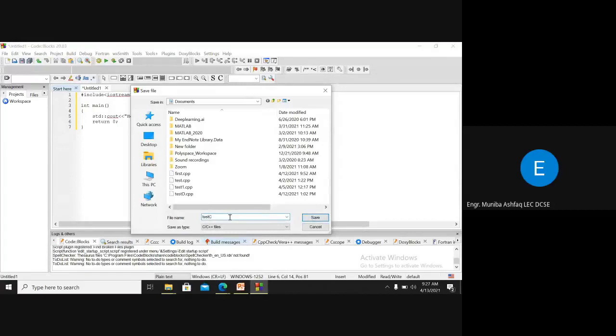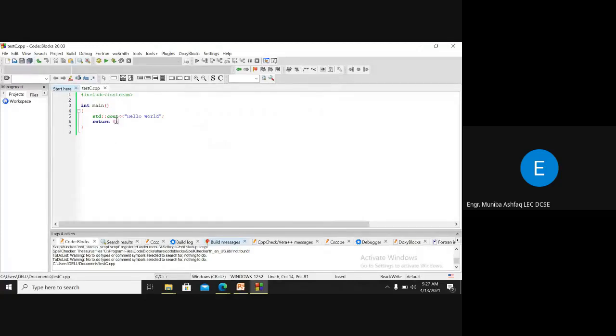C. Okay, this is the file name. Test C. It must end with .cpp. CPP is the extension for the C++ program. So this is testC.cpp, and then you have to save this.